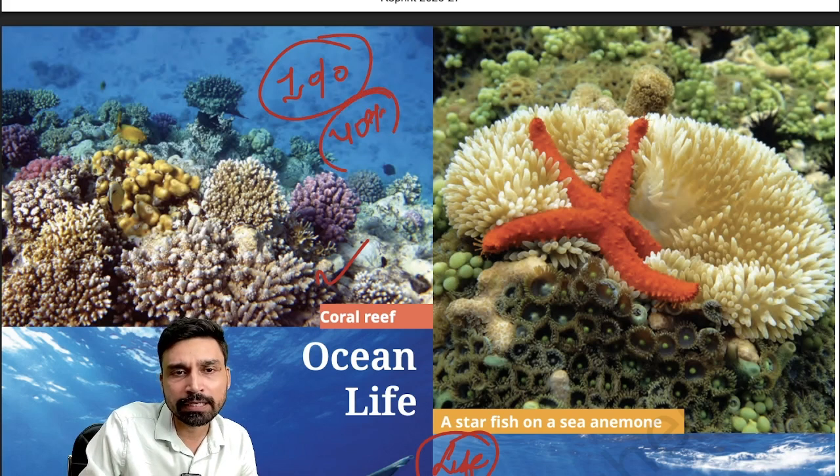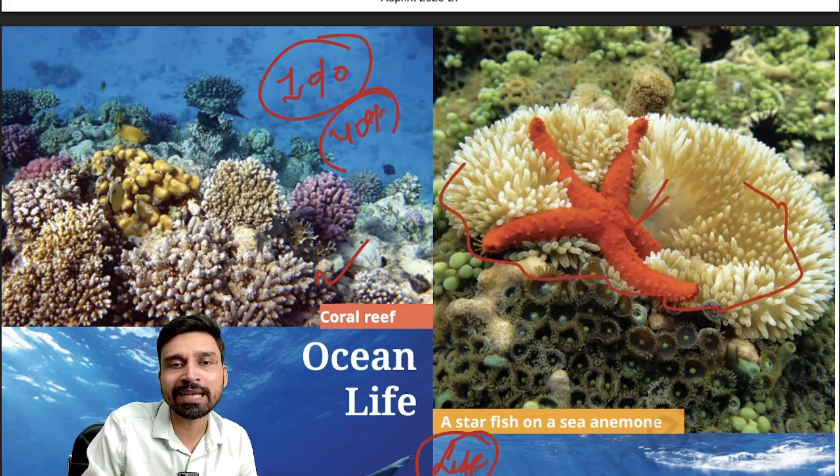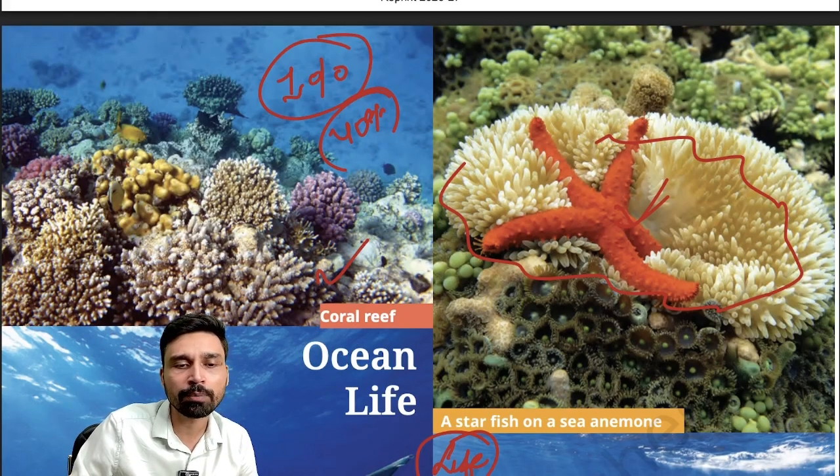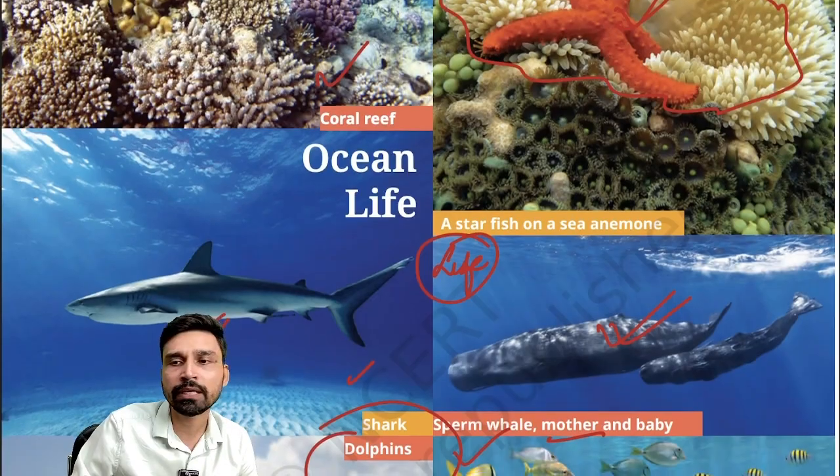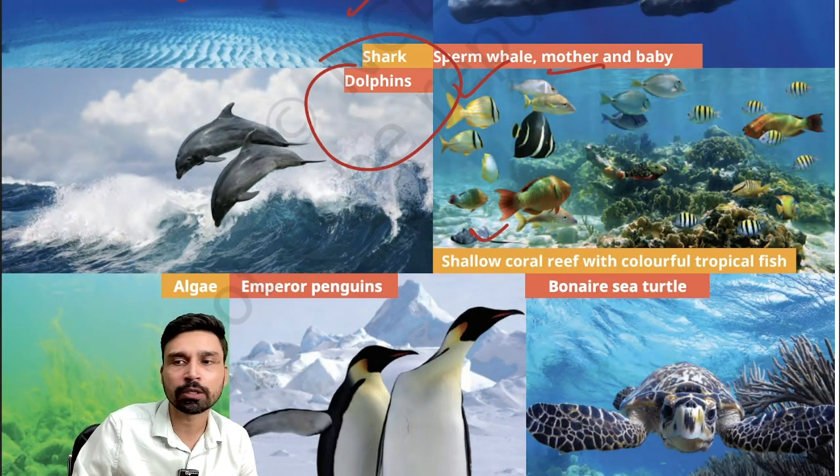And a starfish, for example, you can see here, is resting on a sea anemone. Then we have the blue whale, the sharks, the sperm whale, mother and baby, dolphins, plus a large number of colorful tropical fish, which generally are found in tropical water.